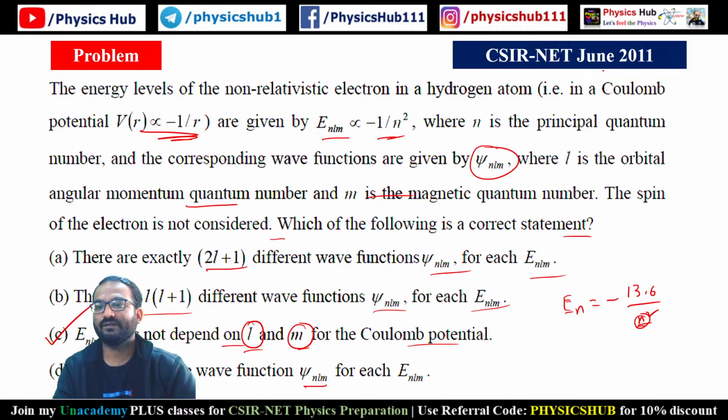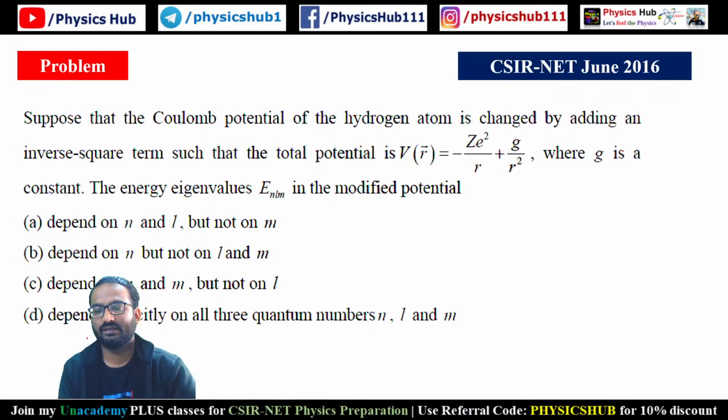So this problem came in CSIR-NET June 2011. Now, if you understand this problem, a similar type of problem came in June 2016. This question is very interesting. Suppose the Coulomb potential of the hydrogen atom is changed by adding an inverse square term such that the total potential becomes V of R equals minus ZE square by R plus G by R square. So this term was already there previously, and this G by R square term has been added. G is a constant. The energy eigenvalue E n l m in the modified potential will be given by.